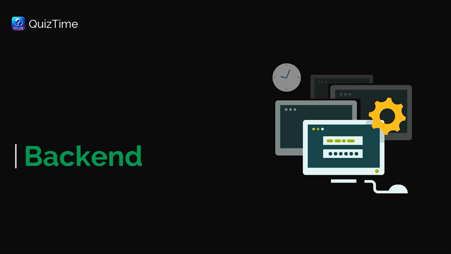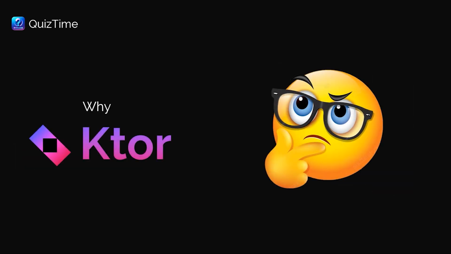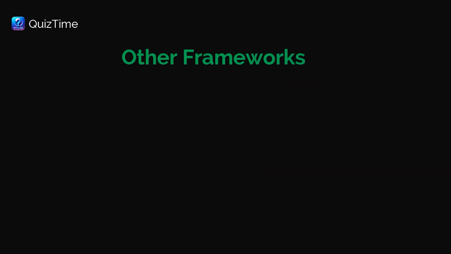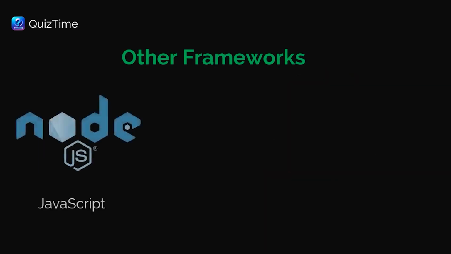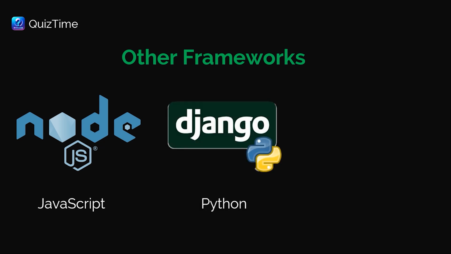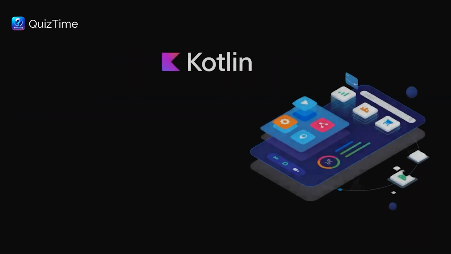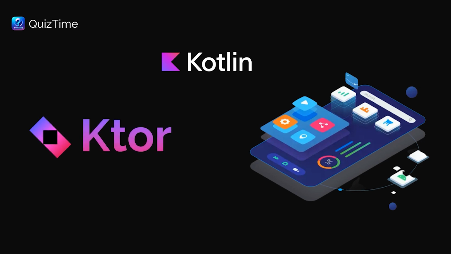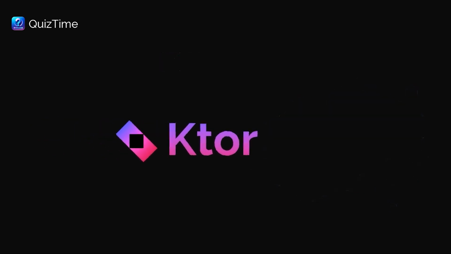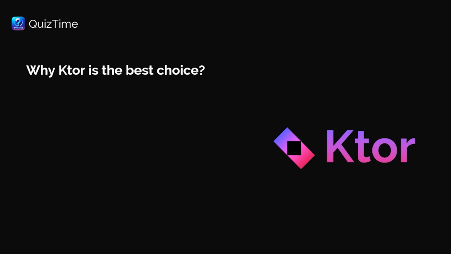Hey everyone, now let's talk about why we are using Ktor instead of other backend technologies. There are many backend frameworks out there like Node.js that is JavaScript based, Django that's Python based, Spring Boot that's Java based. These are all great, but each has its own learning curve. Since we are using Kotlin for our Android app, it makes sense to use a backend framework that is also in Kotlin. So why Ktor is the best choice?